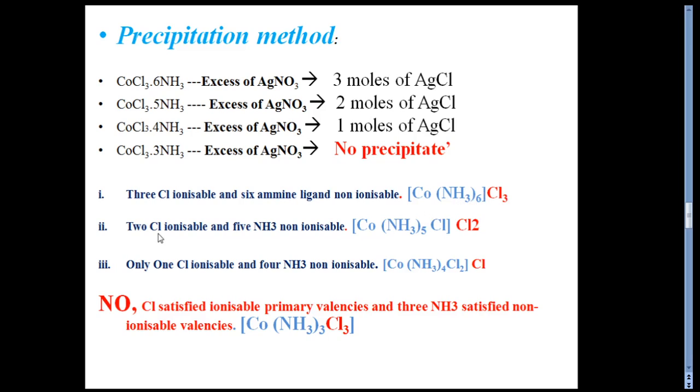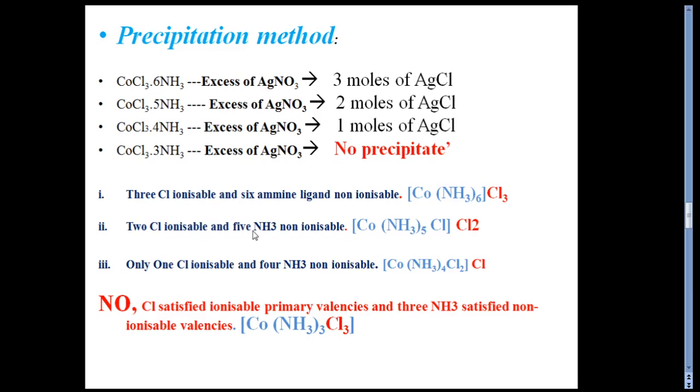In the second case, only 2 chloride ions are ionizable primary valencies, okay, and 5 amine ligands satisfy the non-ionizable secondary valency, and hence the structure is like this: [Co(NH3)5Cl]Cl2.